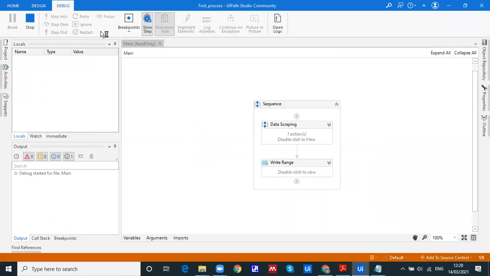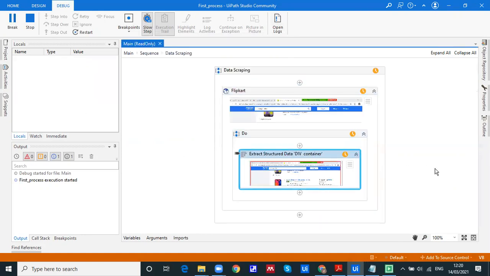You will find some panel here. Slow steps option is available, then highlight options are available. Now you can see it is going inside. It's going to open the website now.